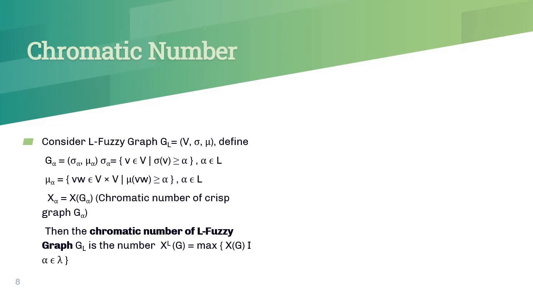We will find the chromatic number of that crisp graph G alpha and denote it as chi alpha. Then we find the maximum of chi of G alpha for all alpha in lambda. That maximum value is said to be the chromatic number of that L-fuzzy graph.